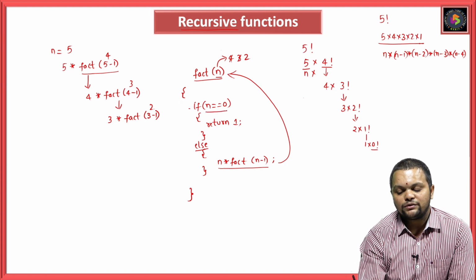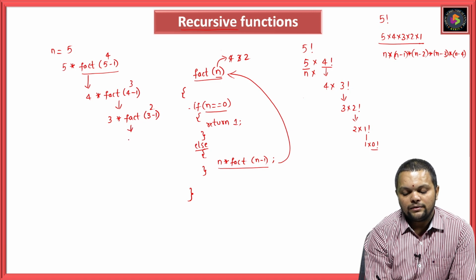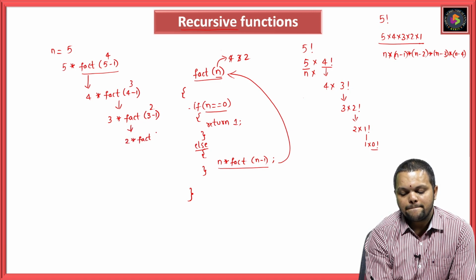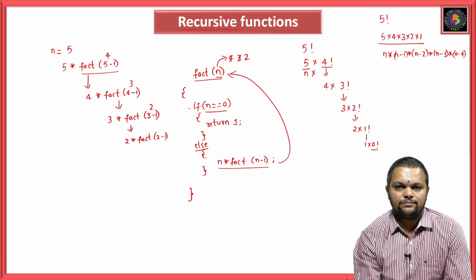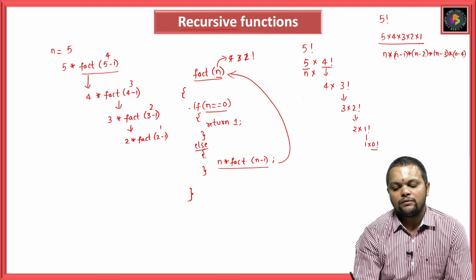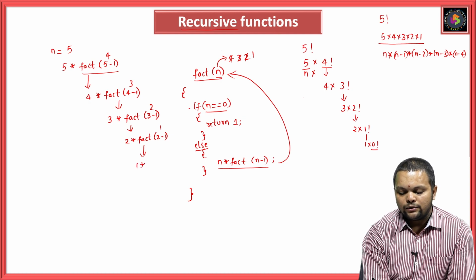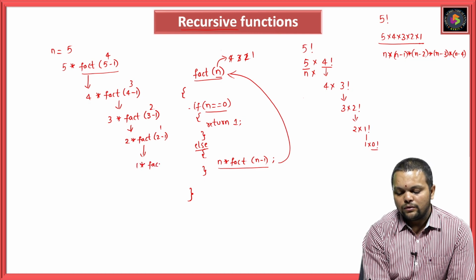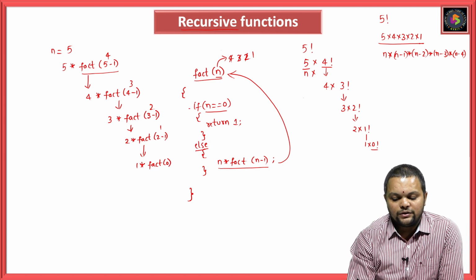2 equal to 0, again the condition fails, it will come to the else block. So this will be 2 into fact of 2 minus 1. 2 minus 1 is what? 1. So this will be 1. Again with value as 1, it will enter into the block. So I can give 1 into fact of 0.